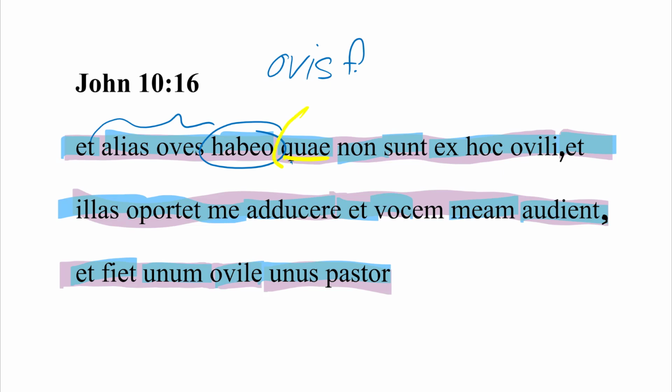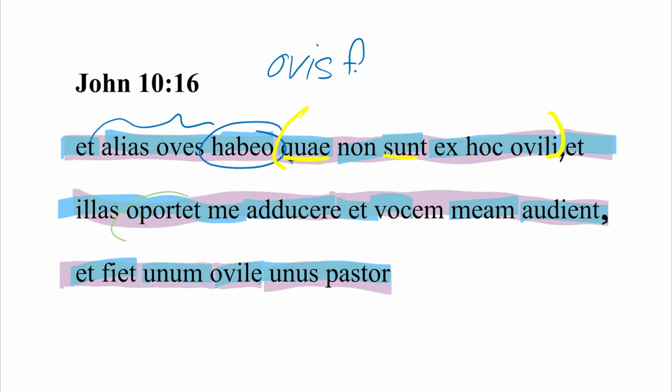So when we look at this relative clause, we have quae non sunt ex hoc ovili. There is really nothing that could be the subject except for quae, and this is further supported by the presence of sunt, our verb. So based off of the function of the relative pronoun in this relative clause, the relative pronoun is nominative. Next, we have this delightful little impersonal construction.